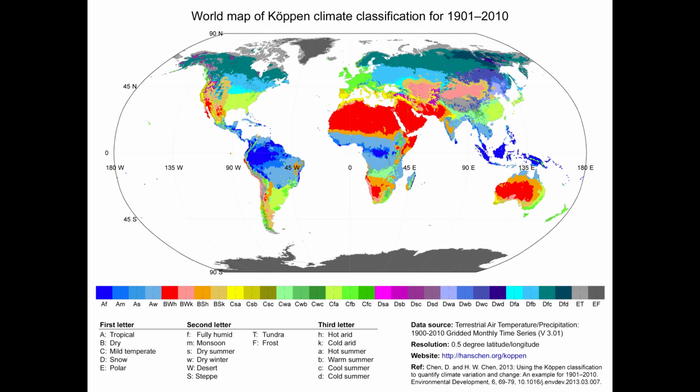The first character indicates one of the 5 main types already talked about. The second character indicates how precipitation varies over the year. For example, F notes that precipitation has little variation over the year, meaning there is a significant amount of rain both during summer and winter. These areas are typically heavily forested.